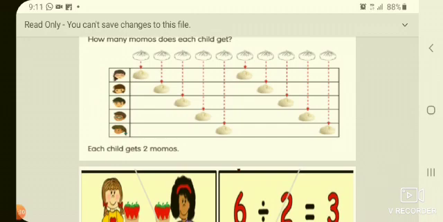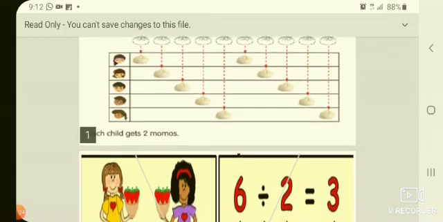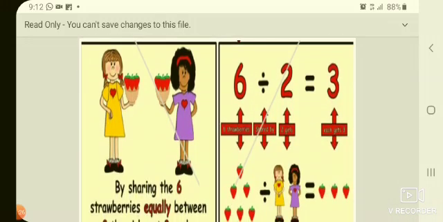So the total is 10. First we will distribute one momo to each child. So all the 5 children will get 5 momos. So how many are left? Again 5 are left. So again we start distributing the momos. So each one will get 2 momos, right, children?